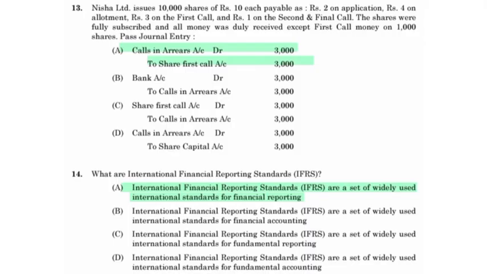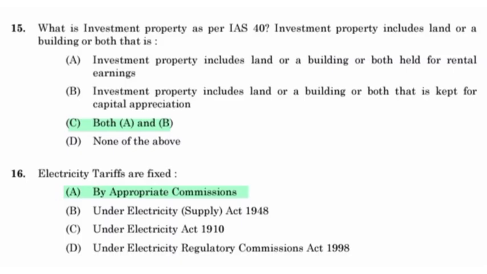What are International Financial Reporting Standards, IFRS? International Financial Reporting Standards, IFRS, are a set of widely used international standards for financial reporting. What is investment property? As per IAS 40, investment property includes land or a building or both held for rental earnings, and also land or building or both that is kept for capital appreciation. Both A and B.